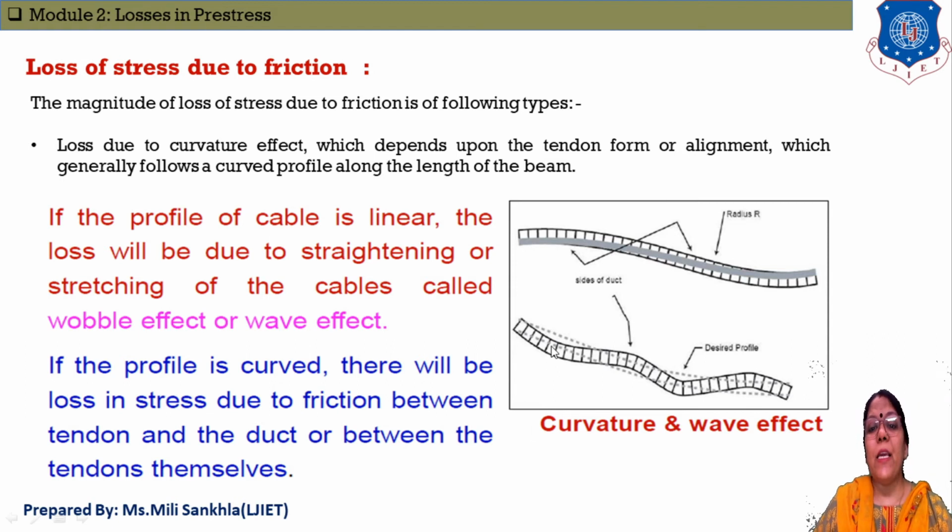Now, second case: if our cable is in a curved surface, at that time friction is developed between the tendon and the duct within which the cable is passed. Here, for losses in stress, we add two effects: the wobble effect and the friction effect. The wobble effect, or wave effect, is induced in the state of the tendons, and second, when the cable is in a curved surface, then most probably friction losses are induced.